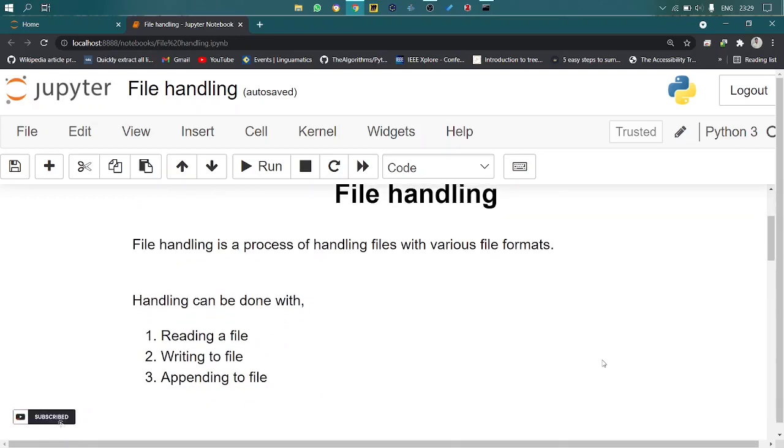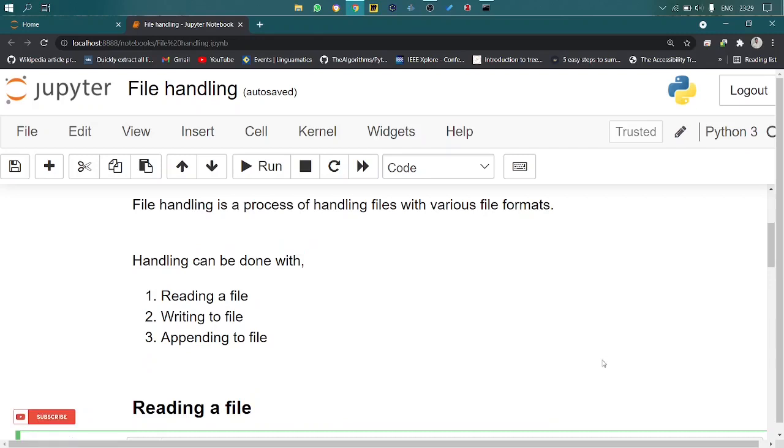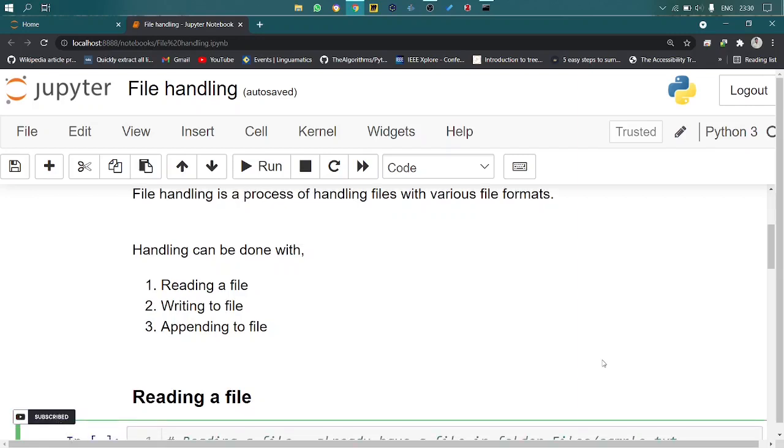So let's see what file handling is. File handling is a process of handling files with various file formats like text files, CSV files, Excel files, or any other file formats. File handling can be done with three major things. The first one is reading a file. The second one is writing to a file, how to write our content to the file. Then appending to a file, how to add content to an existing file with the help of Python.